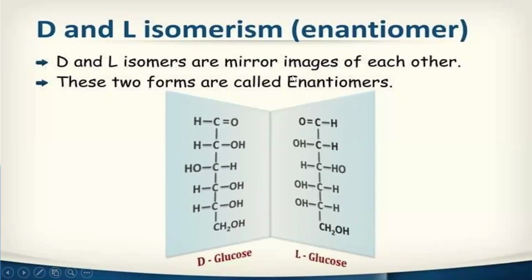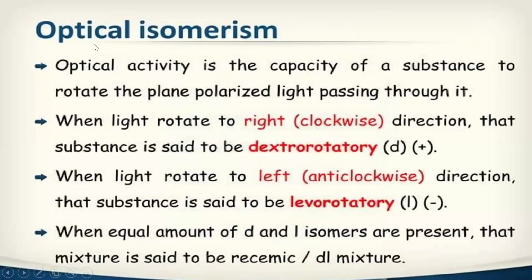Okay. So next, coming to optical isomerism. Optical activity is the capacity of a substance to rotate the plane polarized light passing through it. Here we are focusing on light. Whatever light is passing through the substance, the substance has the capacity to rotate it. That activity is known as optical activity.